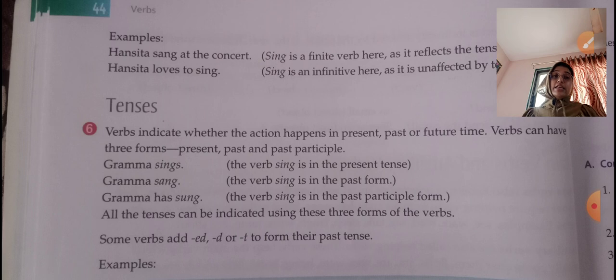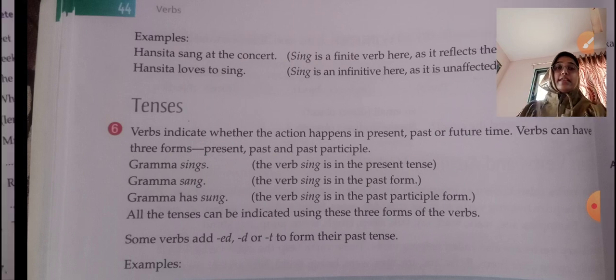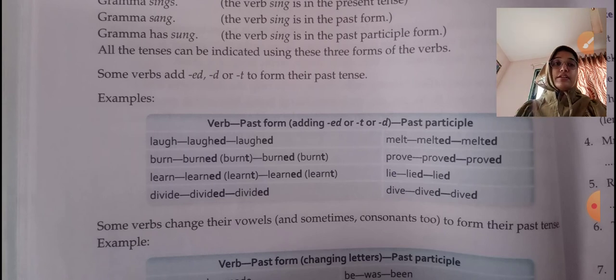Some verbs add ed, d or t to form their past tense. For ed we can write walked. For d we can write hold. For t we can write send, sent, sent. For d we can write make, made, made. So that is how we convert it to the past tense. The examples are given here: laugh, laughed, melt, melted, burn, burned. So these are the examples.